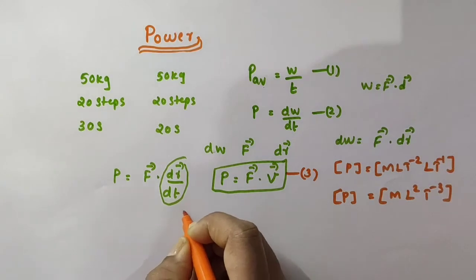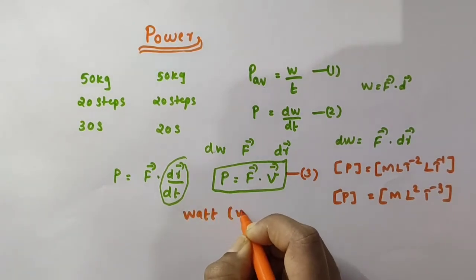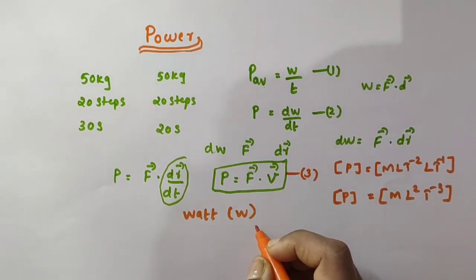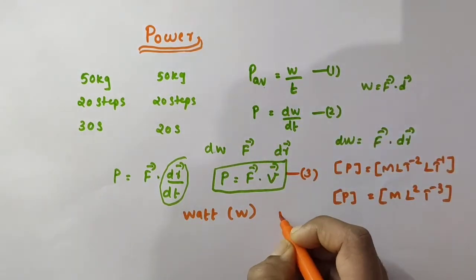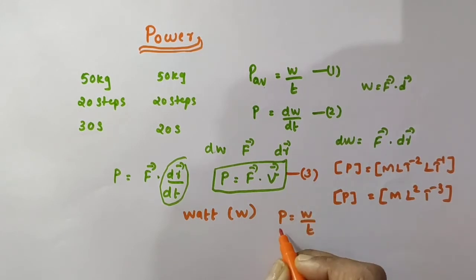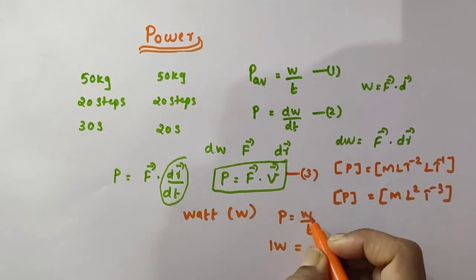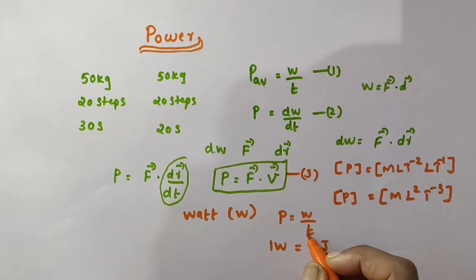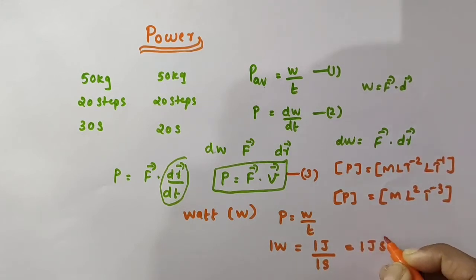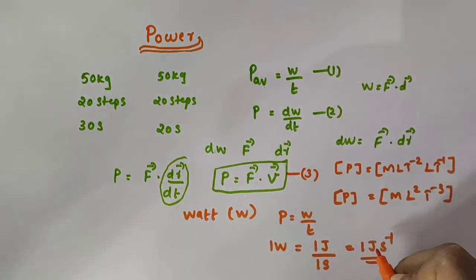Now, the SI unit of power is watt. It is represented by capital letter W. We have power P equal to work done divided by time. The SI unit of work done is joule, and the SI unit of time is second. So we can write 1 watt is equal to 1 joule divided by 1 second, or 1 joule second raised to minus 1.